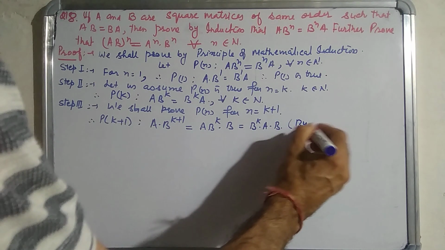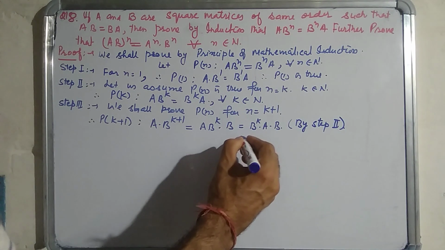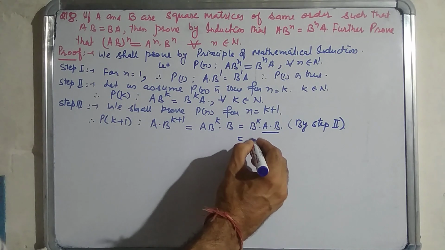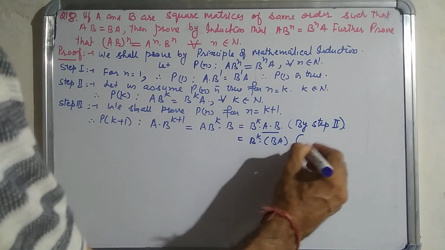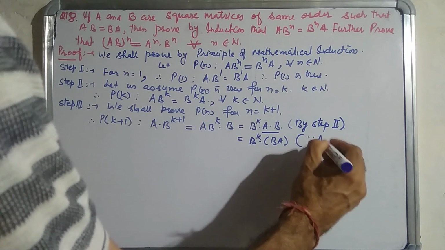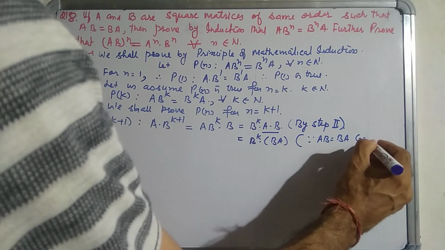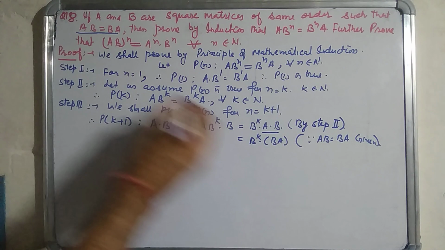By step 2, but we are given here that AB is equal to BA, so this is B^k into BA, because AB is equal to BA given. So we will use this result here.